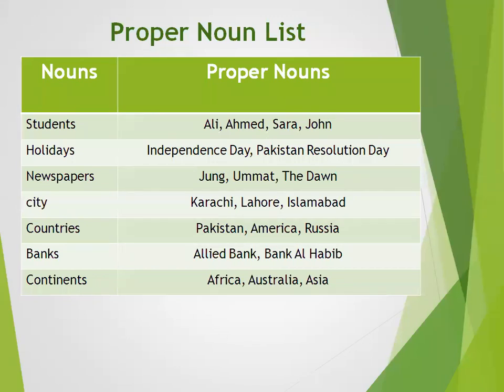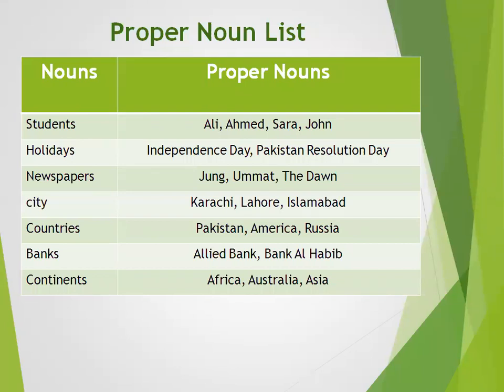Then we have holidays: Independence Day, Pakistan Resolution Day, Eid Day. We have different types of customs or celebrations. So all the holidays are called holidays. But 14th August is the Independence Day, we don't just call it a holiday.